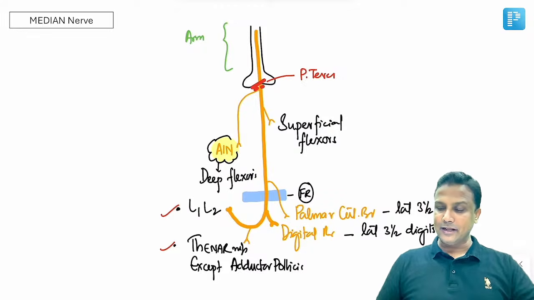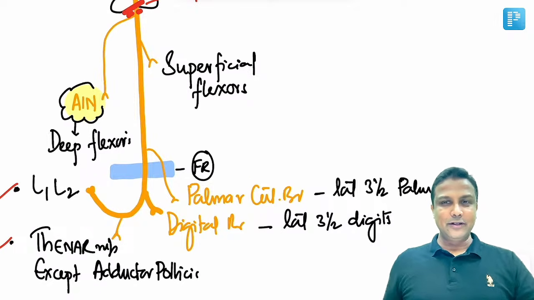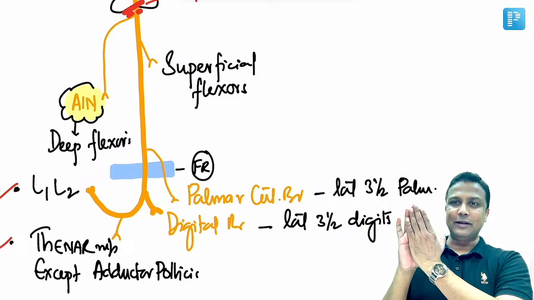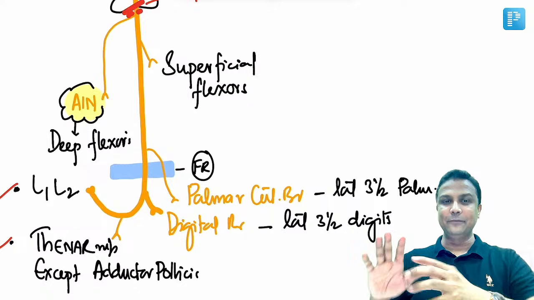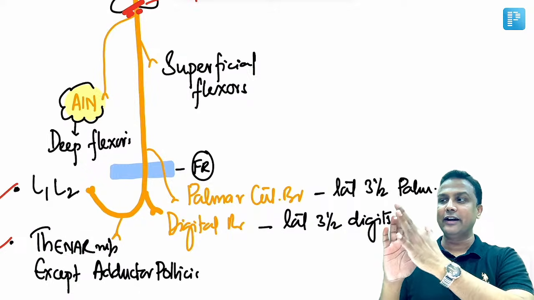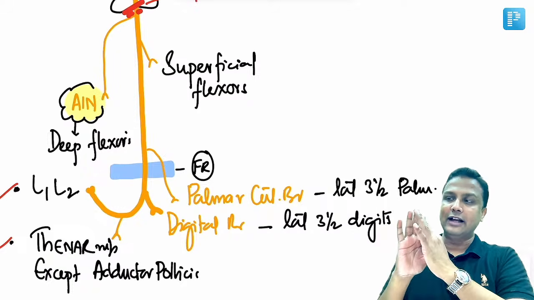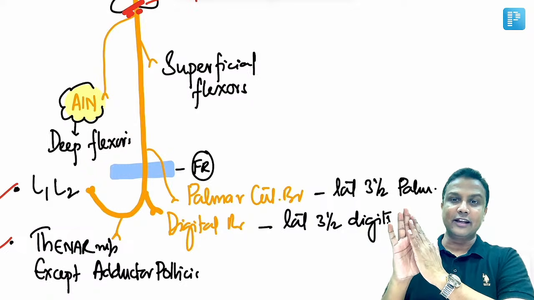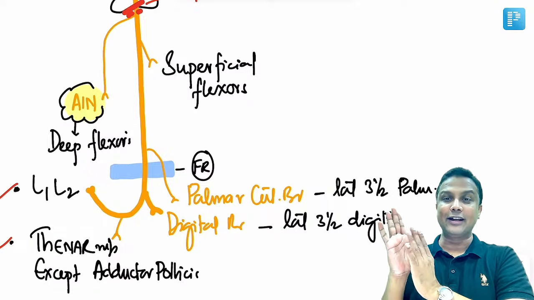Now the cutaneous supply is very much important here. Normally during our first year MBBS days, we study that the median nerve is supplying the lateral 3.5 digits. But now let us learn in depth, my dear friend. There is a digital branch. And the digital branch is supplying the lateral 3.5 digits: thumb, index finger, and the middle finger, as well as half of the ring finger. This is taken care of by the digital branch. Whereas the lateral 3.5 palm is supplied by the palmar cutaneous branch.